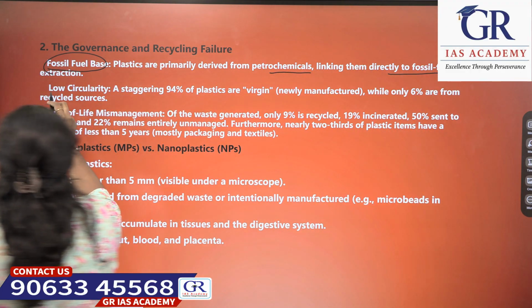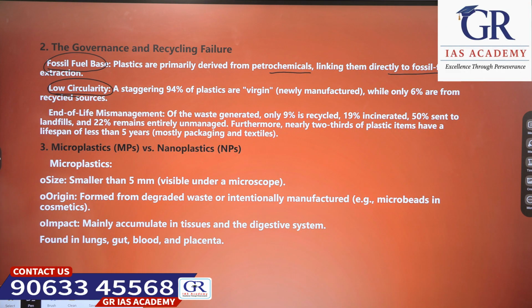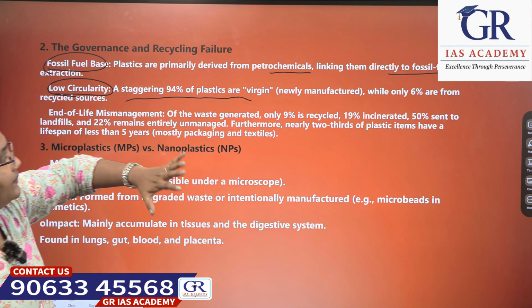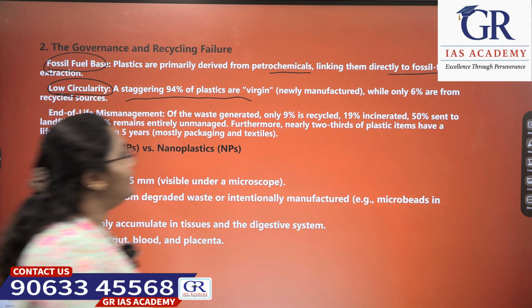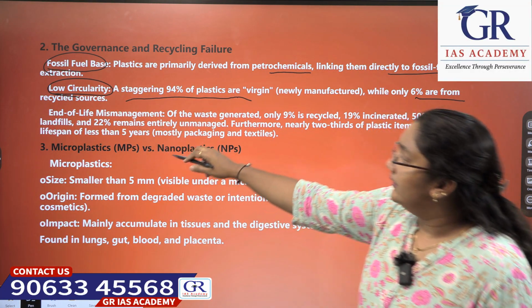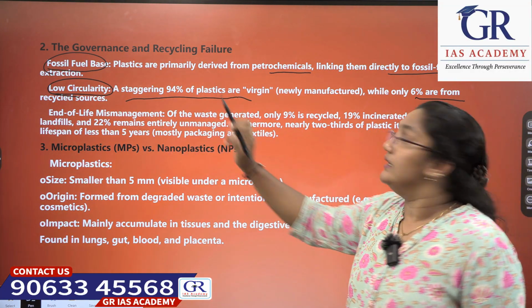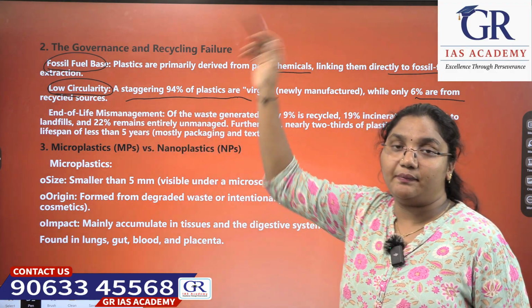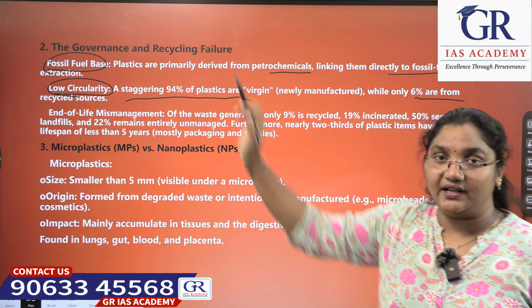Now coming to low circularity. 94% of plastics are virgin, which means newly manufactured, while only 6% are from recycled sources. Only how much percentage? 6% are from recycled sources. The majority of plastic is newly manufactured.